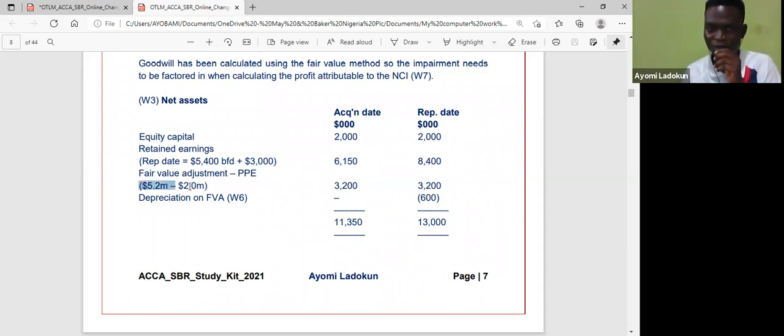Then this is the fair value of PPE, okay? So everybody can do that. Then depreciation, I think it said 4 years. So if you apply 4 on this, then you have this 600. So that's how we got the 11,350 for net assets at acquisition.